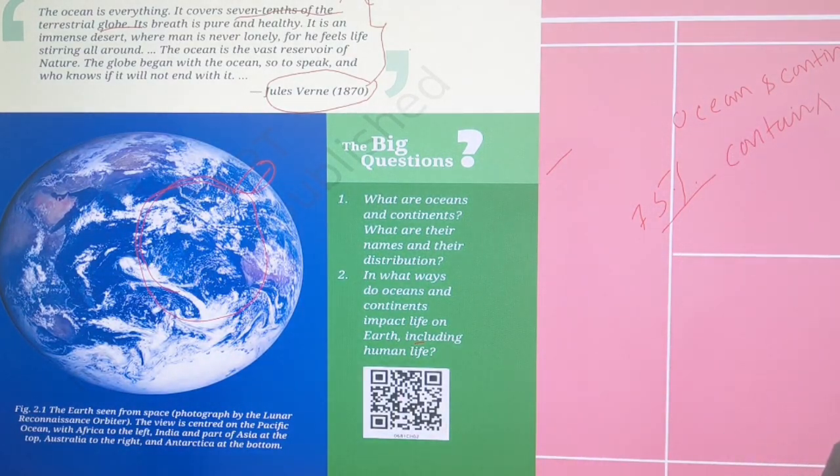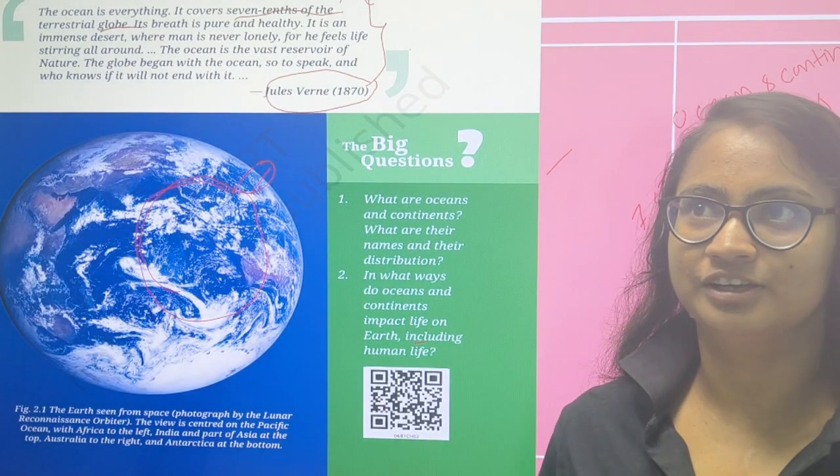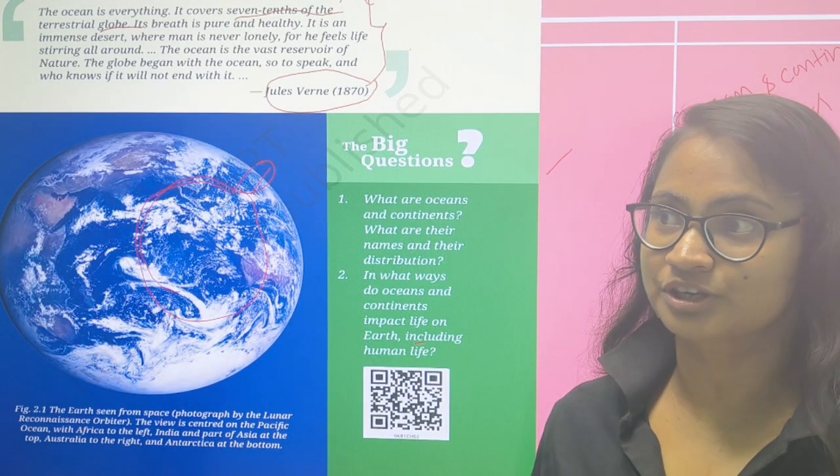Hi, I am Monamika, and today I will discuss the class 6 NCERT book in SST. The chapter is Ocean and Continents. This is the first page, and the first introductory line is taken from Jules Verne.